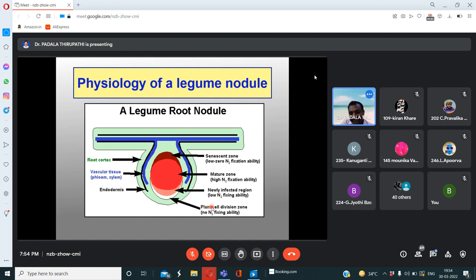But the plant cell is going to a very rapidly plant cell division condition and newly condition with low nitrogen fixing abilities. Here, the light brown or pinkish color region we are observed.